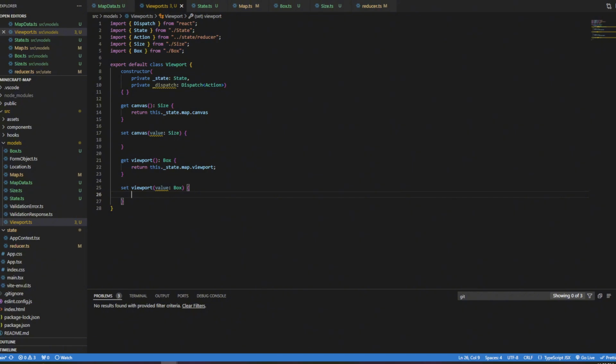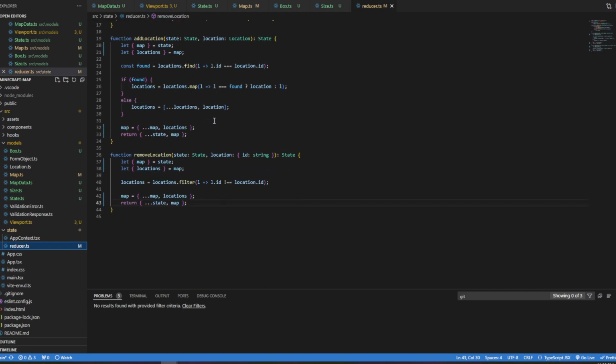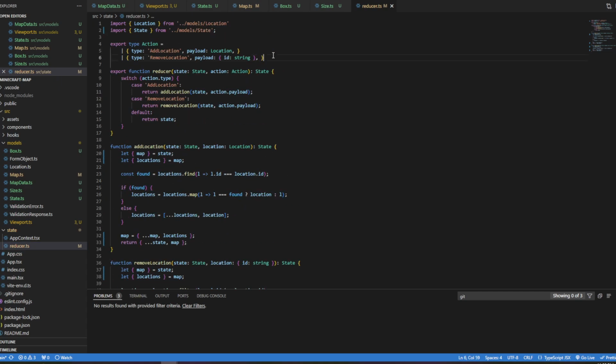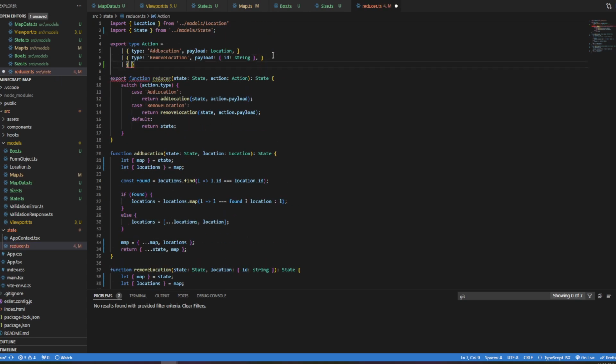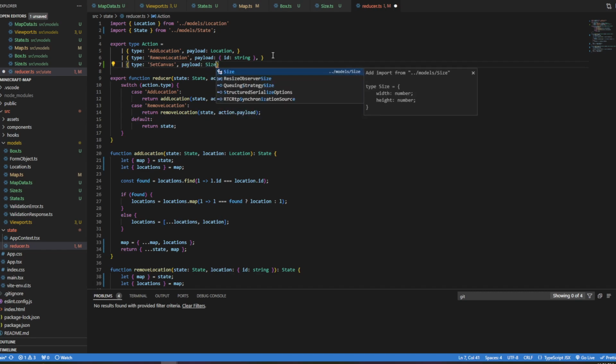Okay. I need to add some things to the reducer because we've added stuff to the state, but we don't have any way of changing that state. So I'm going to go to our reducer, and I am going to add, let's see, we'll have here type, we'll say, I guess, set viewport. No, let's do canvas first. Canvas is more primitive. Canvas. And that's going to have a payload of type canvas. Not canvas, it's going to have a payload of type size.